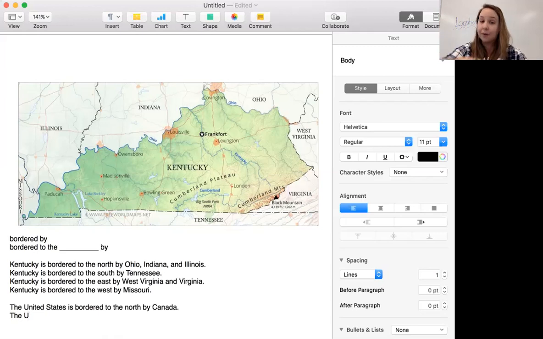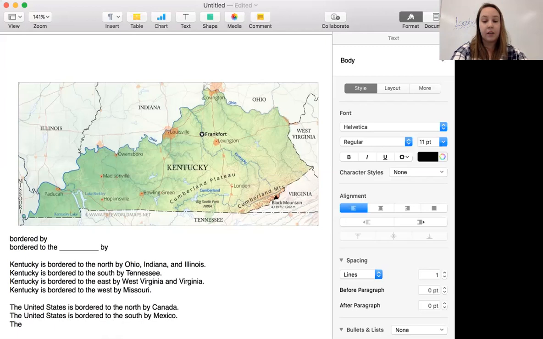Then what about the south? The United States is bordered to the south by what country? By Mexico.